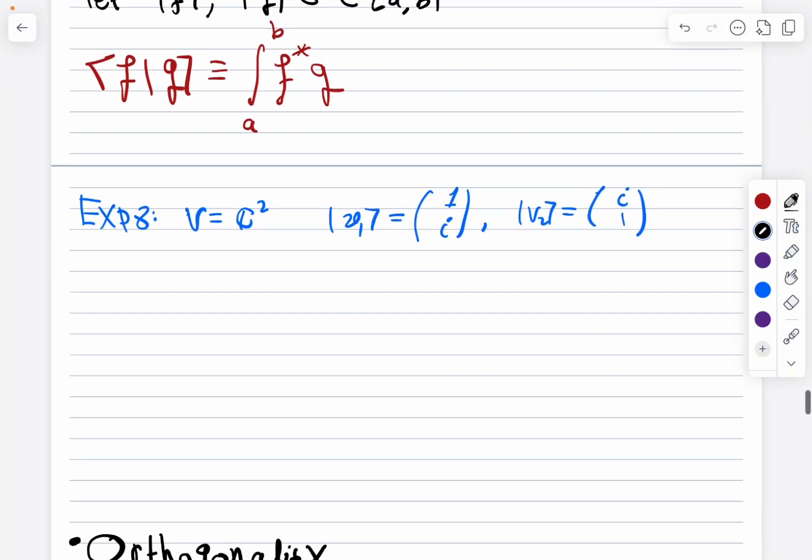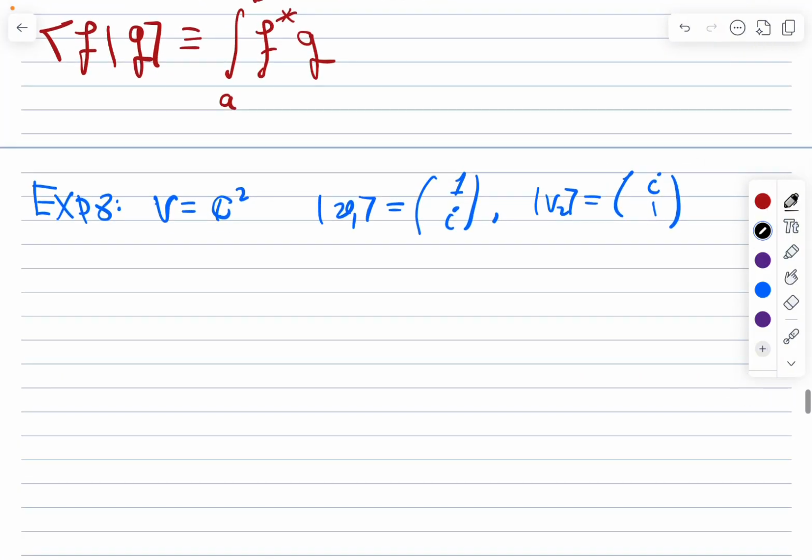So we have vectors of 2 components, where each component belongs to the complex numbers. Let's now find the inner product of v1 and v2. What we do, we can write it as such. First of all, I will take the bra of v1. What's the bra of v1? I need to flip it, and I take the conjugate, so it is minus i.